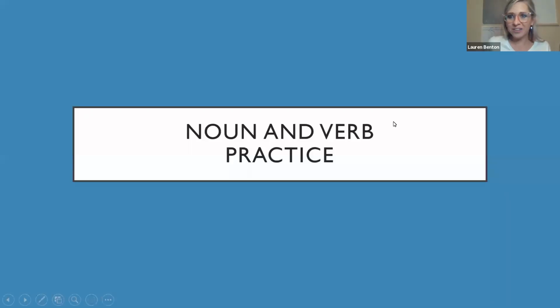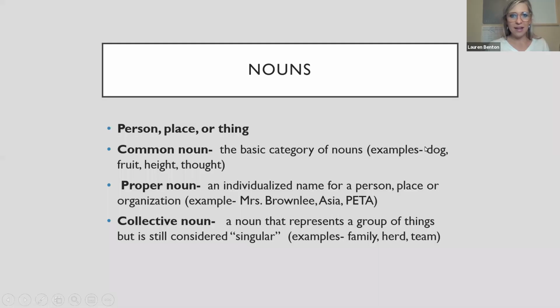Hello everyone, we are going to review nouns and verbs today. So let's just get started. This should be in your writing journal. You should have a lot of this information already. We'll go ahead and discuss and review, and we'll look over some practice passages and questions.